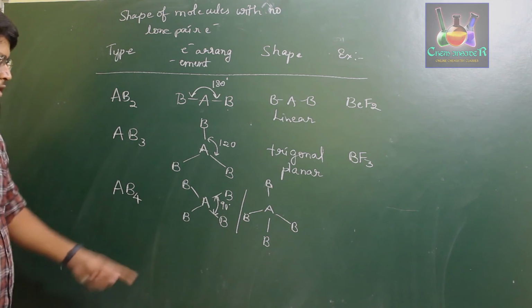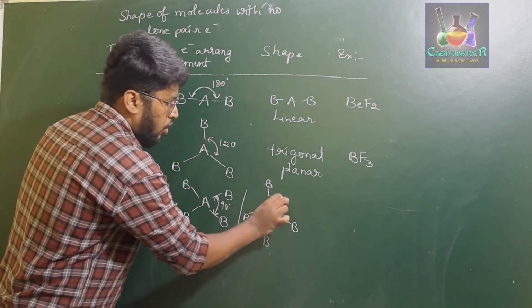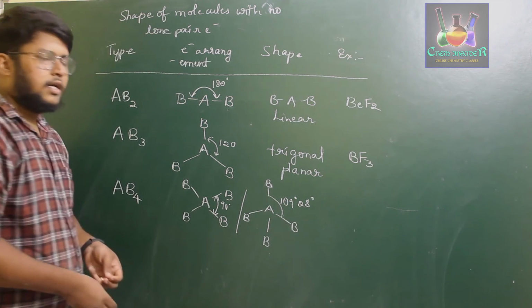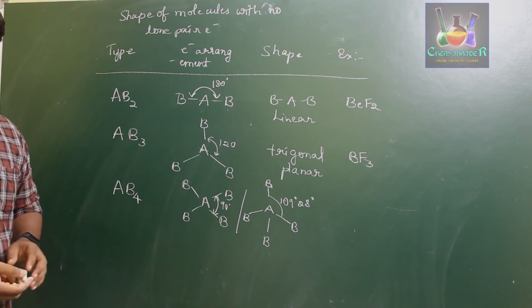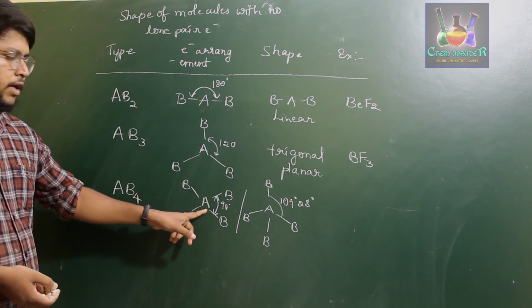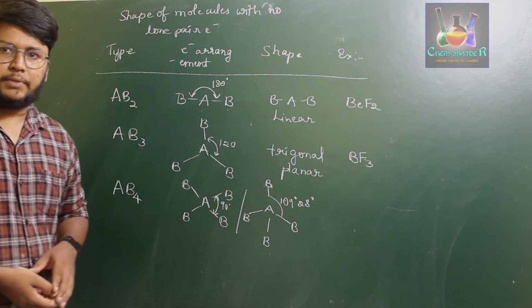The bond angle in this case of AB4 is 90 degrees, but in the tetrahedral case the bond angle is 109 degrees 28 minutes. So as I said earlier, the electron pairs should be as far away from one another as possible. If you consider this, the bond angle will be 90 degrees. If you consider this, the bond angle is 109 degrees 28 minutes.